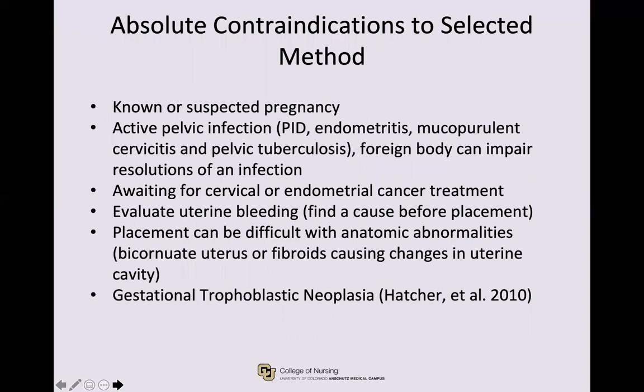Multiple contraindications associated with the IUD are as follows: pregnancy, PID, cervical and endometrial cancer treatments, and undiagnosed vaginal bleeding. Gestational trophoblastic neoplasia: if they already have an IUD, it does not have to be removed, but we cannot place a new IUD. Fibroids that do not disrupt uterine shape are also okay for placement.